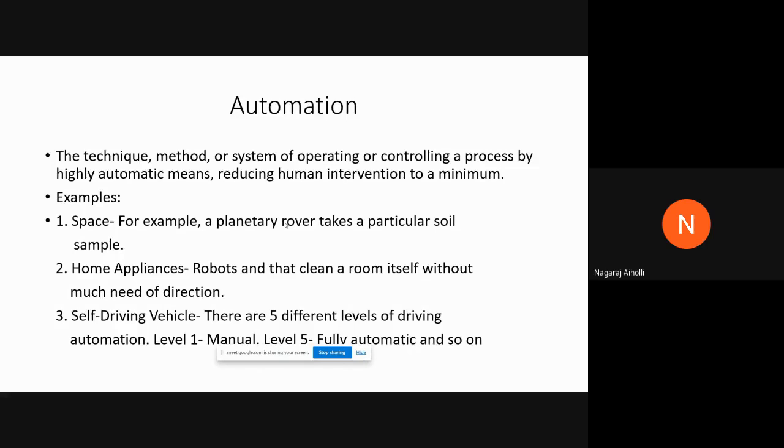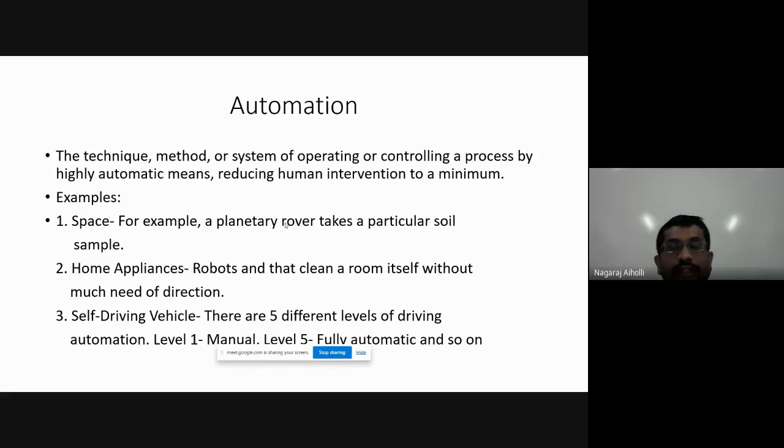Home appliances, robots, right? When you want to clean the floor, then the robots clean the floors. They don't bother about the direction. The direction is taken care of by the motors that are involved in the robots, and based on this, they are sweeping or cleaning the floor. So that is one example in home appliances.